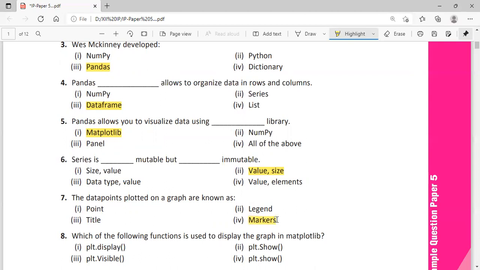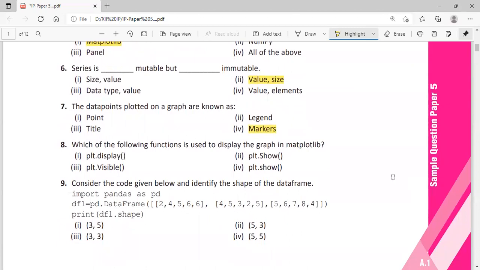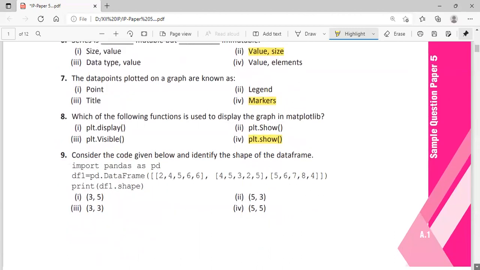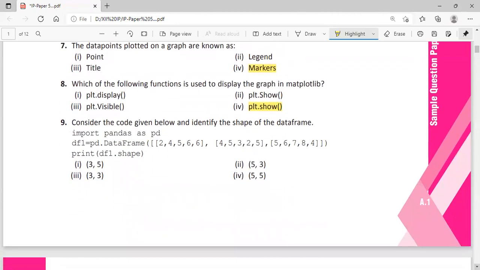Which of the following functions is used to display the graph? To display the graph, we have a function show. Among these, plt.show, plt.show. So option 4 is the answer because for show, all the letters are in small case letters.